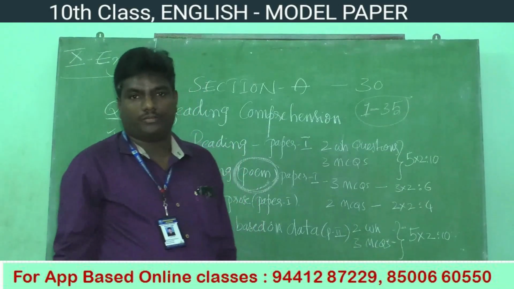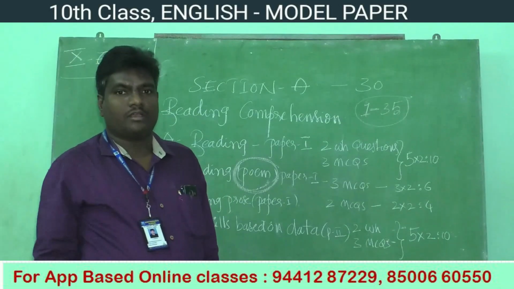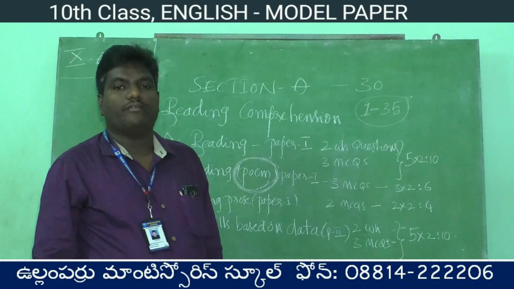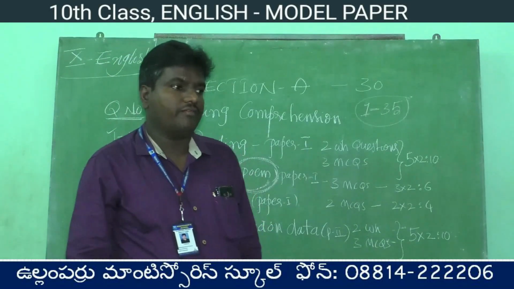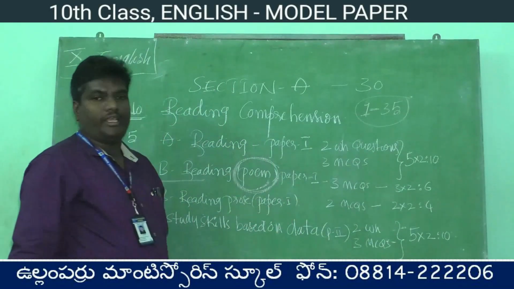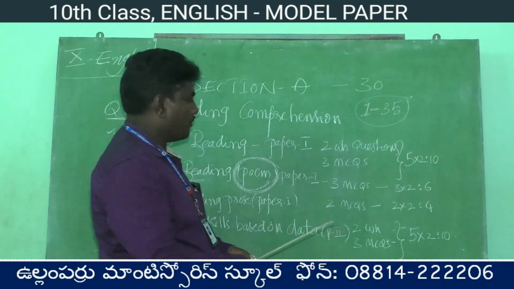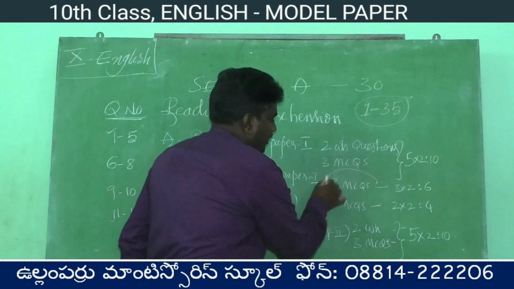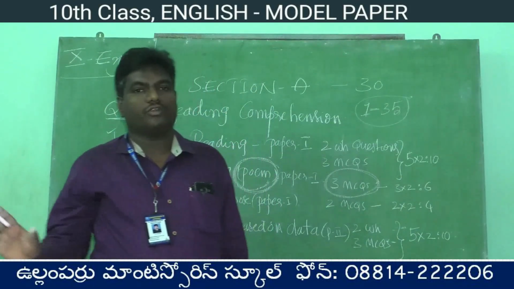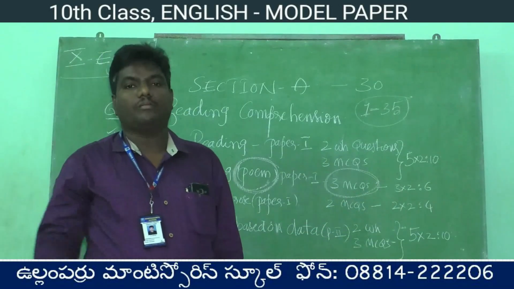You have 3 poems. What are they? The first poem is Once Upon a Time. The second one is Or Will the Dreamer Wake. The third poem is A Plea for India, Plea for Action. That is the third poem. In this way we are given 3 poems. In this section there are only 3 MCQ questions, no WH questions. These 3 questions are MCQs, where options will be given.